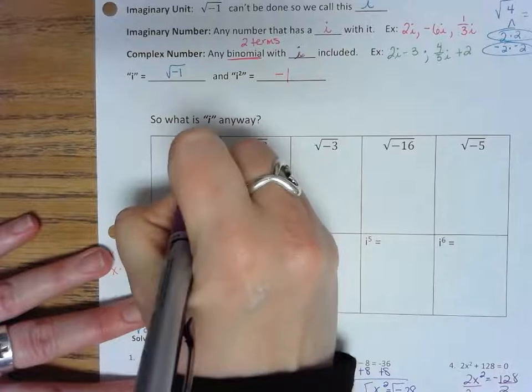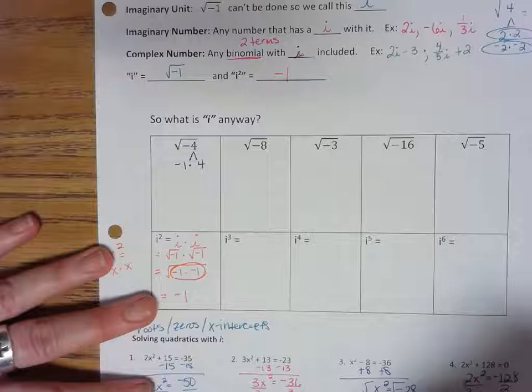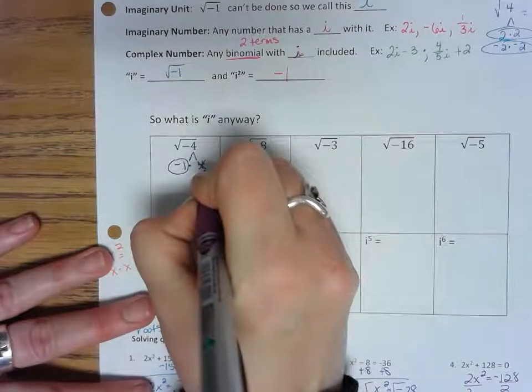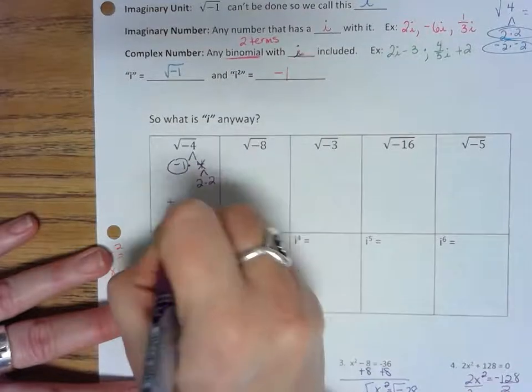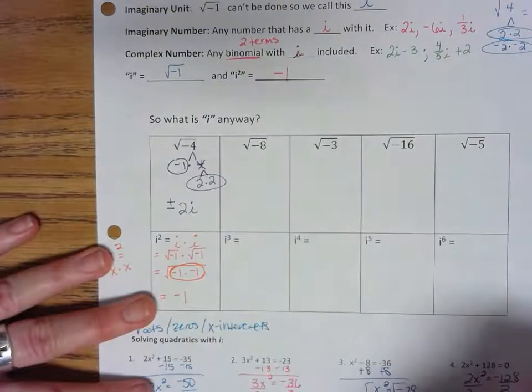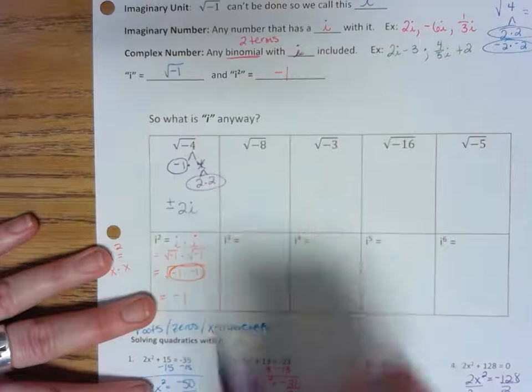Right here we're just practicing breaking down some square roots just in case. So we're going to circle this guy up. This is 2 and 2. So I'm going to get plus or minus the 2 that comes out, and the negative 1 comes out as i because it's under a square root.